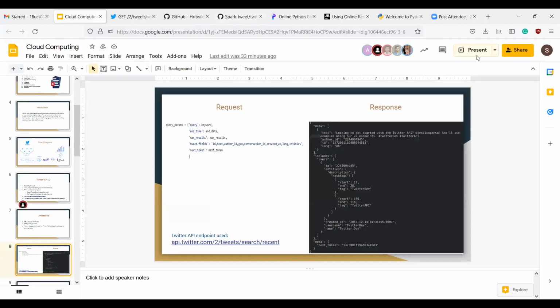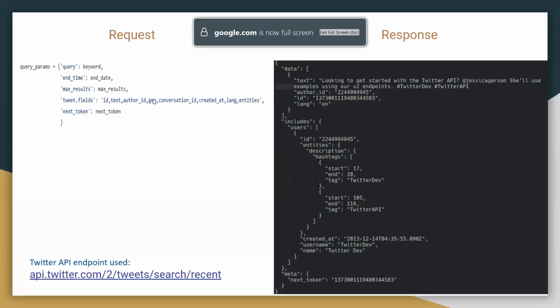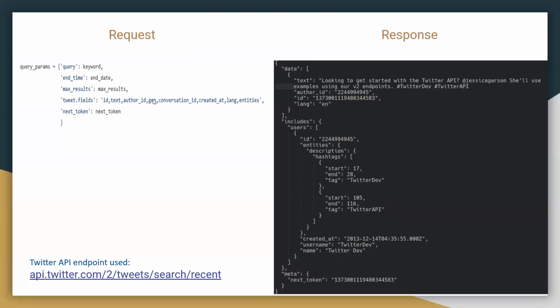The most important thing was the keywords that were used in the request: the keyword, the end date of the tweet, the maximum results that we take in a page, the tweet fields, and the next token. And this is the response that we get from the Twitter API after we pass these keywords.